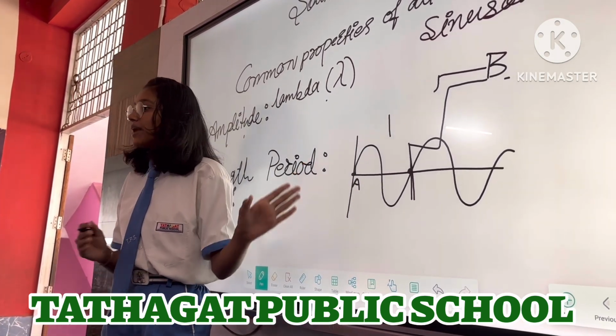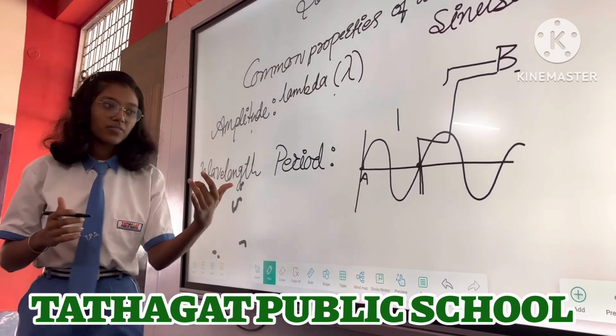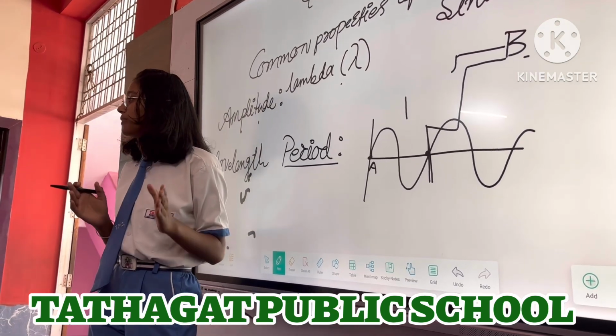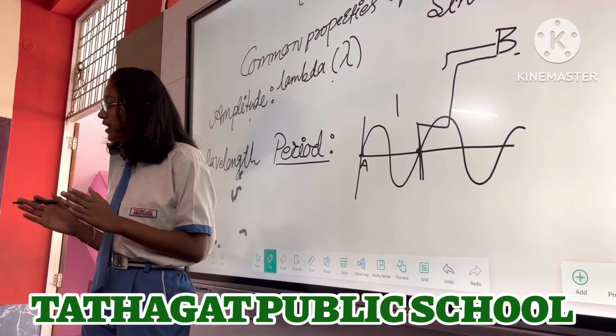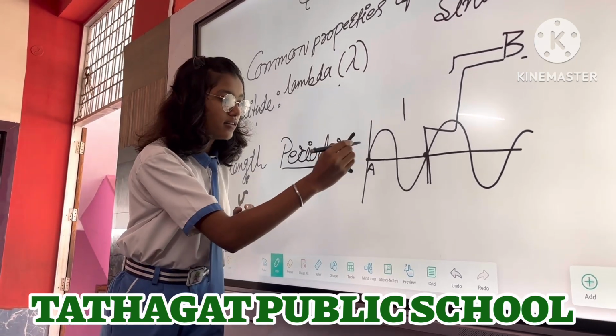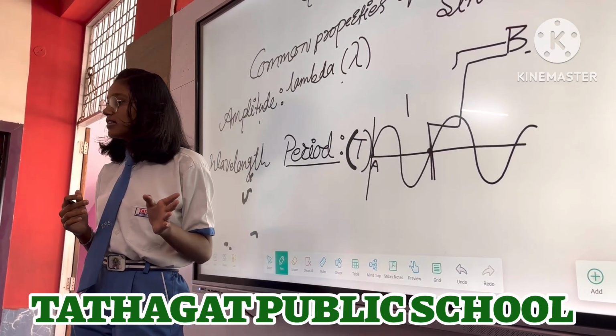So the time required to complete that one vibration is known as the period. It is denoted by T and it is measured in seconds.